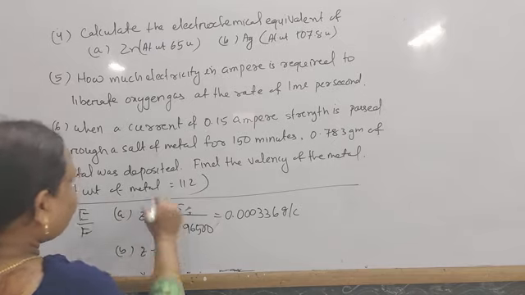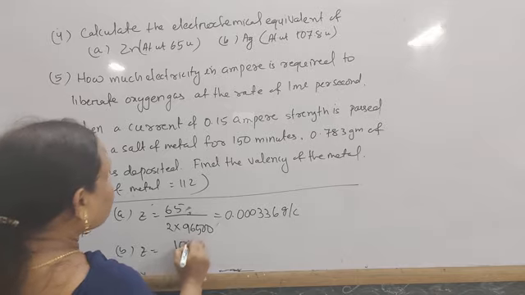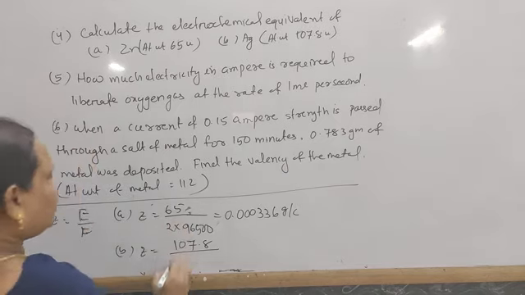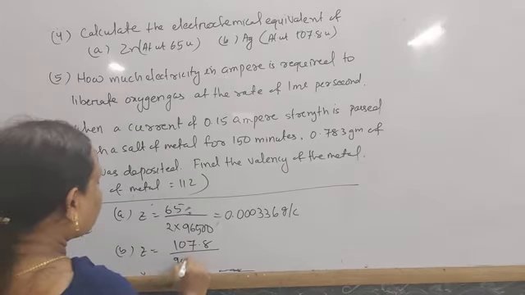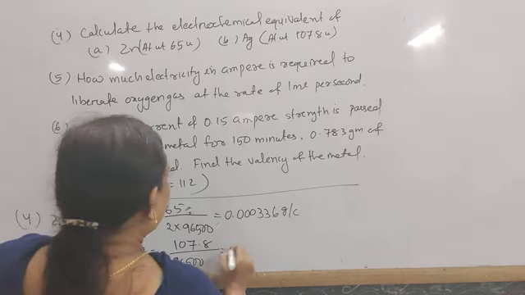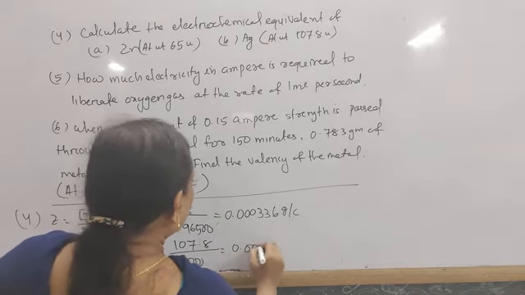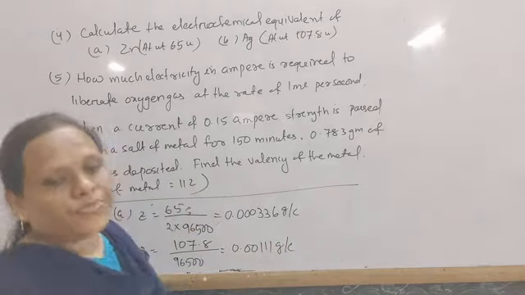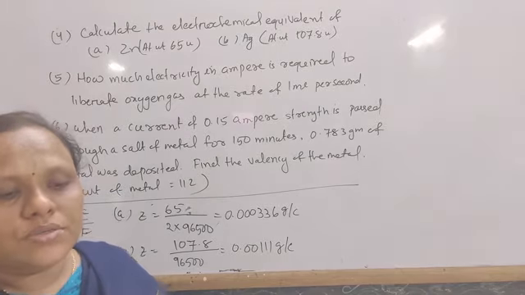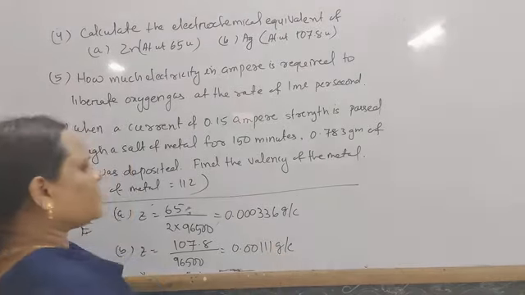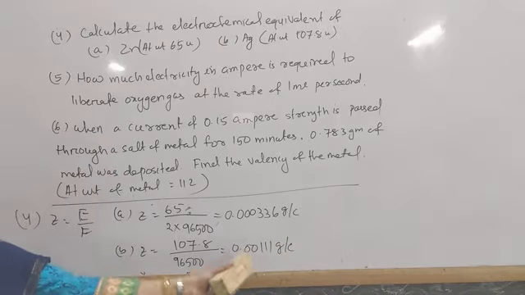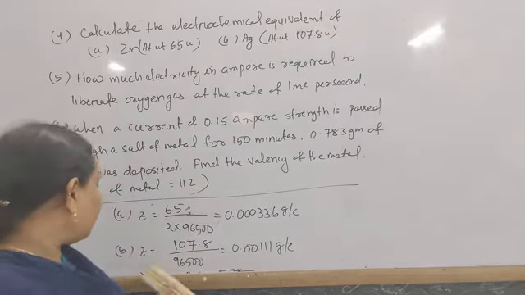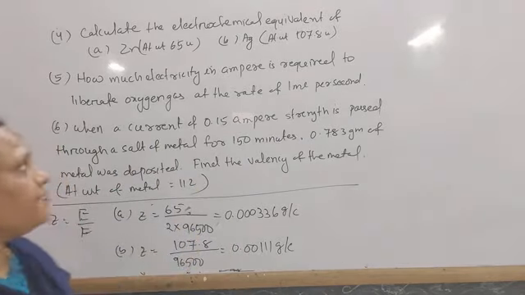So the Z value for silver is 107.8 divided by valency 1 into 96,500 coulomb, which is equal to 0.00111 gram per coulomb. So this is the electrochemical equivalent of silver and this is the electrochemical equivalent of zinc.